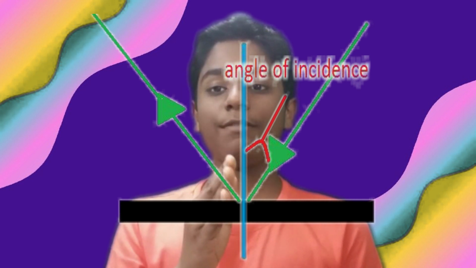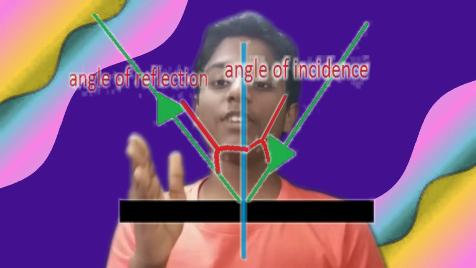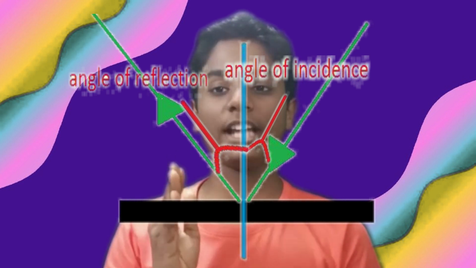For example, if we take a smooth surface like this and draw a normal, which is perpendicular to the smooth surface, and a light ray is incident, making the angle of incidence, it gets reflected in a direction. According to the first law of reflection, the angle of incidence, that is the angle between the incident ray and the normal, is equal to the angle of reflection, that is the angle between the normal and the reflected ray.